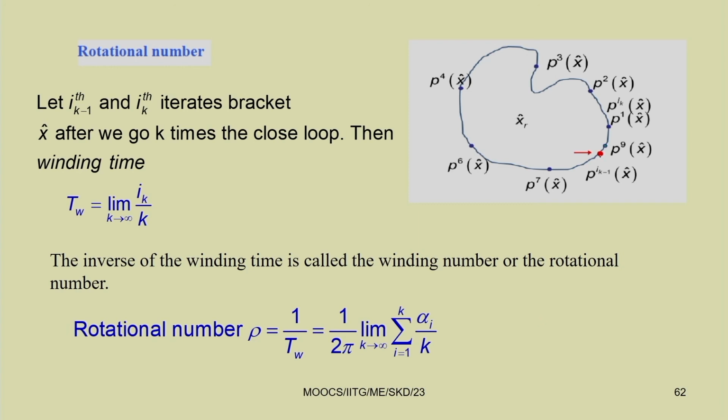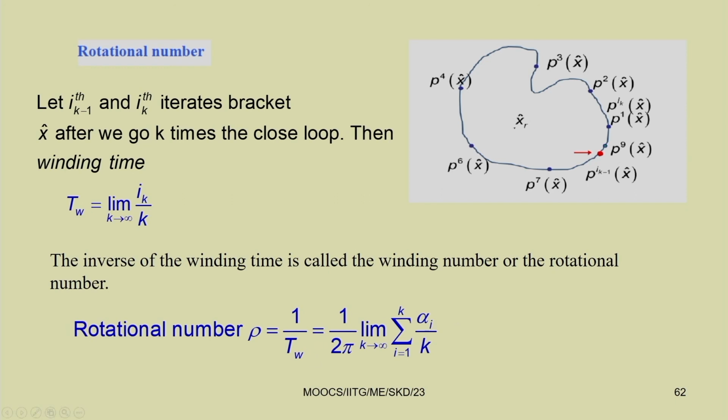So, let us find all the iterations for which we are bracketing this point. After finding, as k tends to infinity, this I_k by k, we can find the winding time. After getting this winding time, the rotational number rho equals 1 by T omega. This can be given by 1 by 2 pi, limit k tends to infinity, sum from i equal to 1 to k of alpha_i by k. So, this way you can find 1 by T omega.